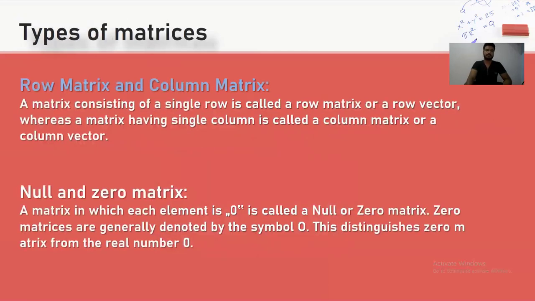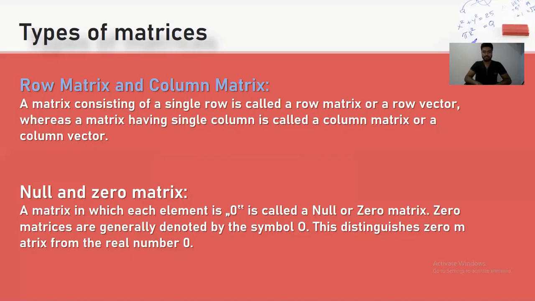Types of matrix: row matrix and column matrix. A matrix consisting of a single row is called a row matrix or a row vector. A matrix having a single column is called a column matrix or a column vector.